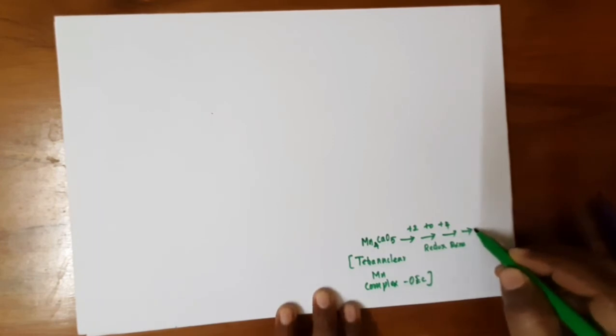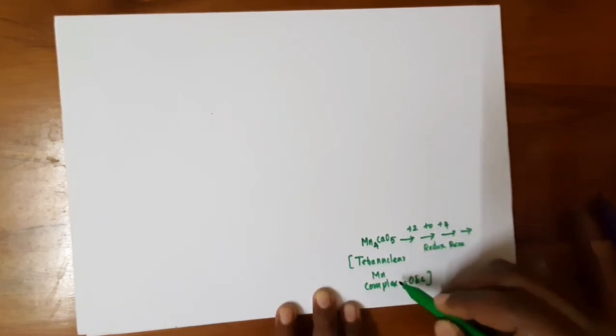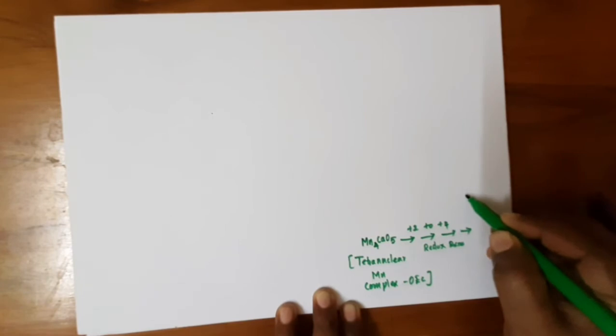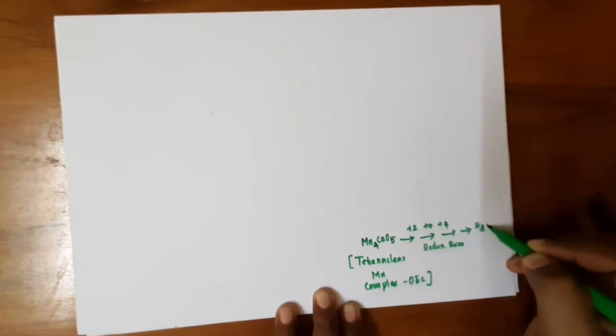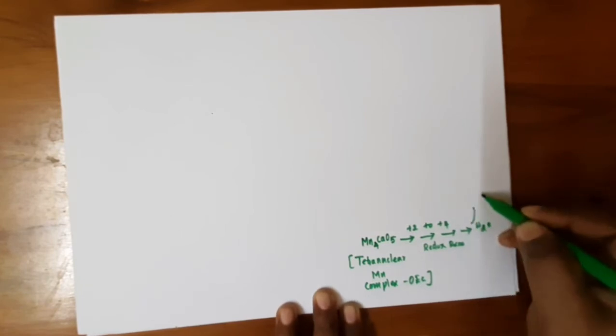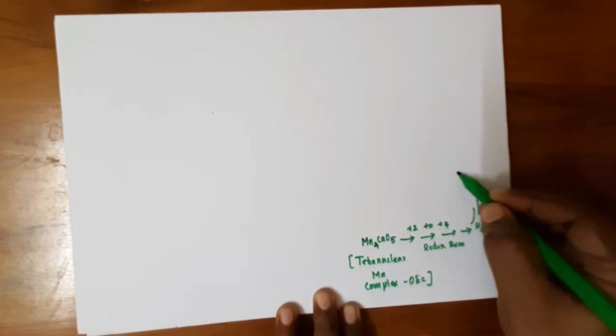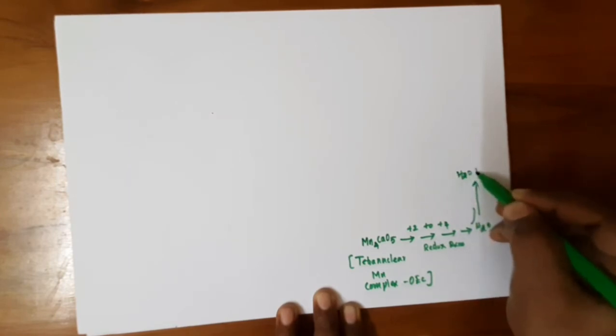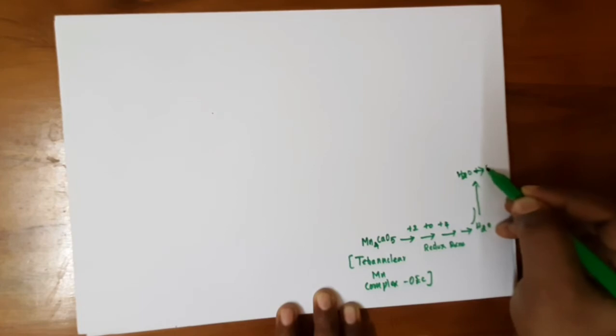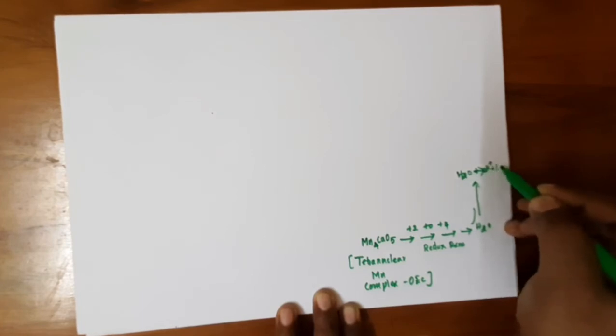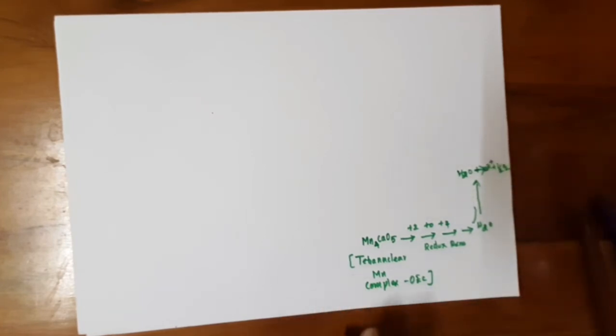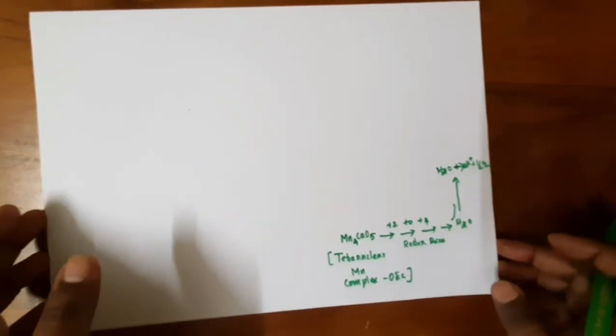It splits the water molecule. The role of the tetranuclear manganese complex is to split the water molecule into H plus and oxygen. Okay, is it clear?